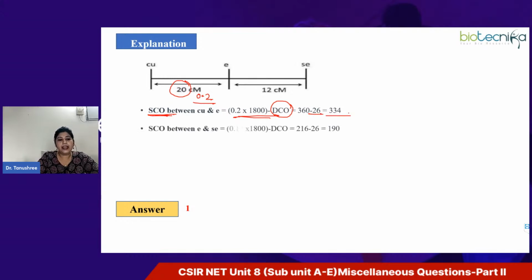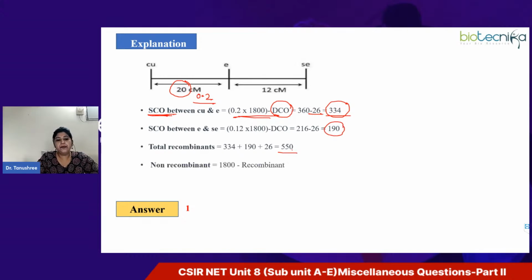So 334. Similarly, you calculate for single crossover event 2, that is when crossing over happens between the allele E and SE. Here you get 190. So total recombinants will be 334 plus 190, and you also need to include the double crossover, which is 26. That gives you 550. Non-recombinants will be the total progeny minus the recombinants. All these values are given in option 1, and therefore the answer here is option 1.